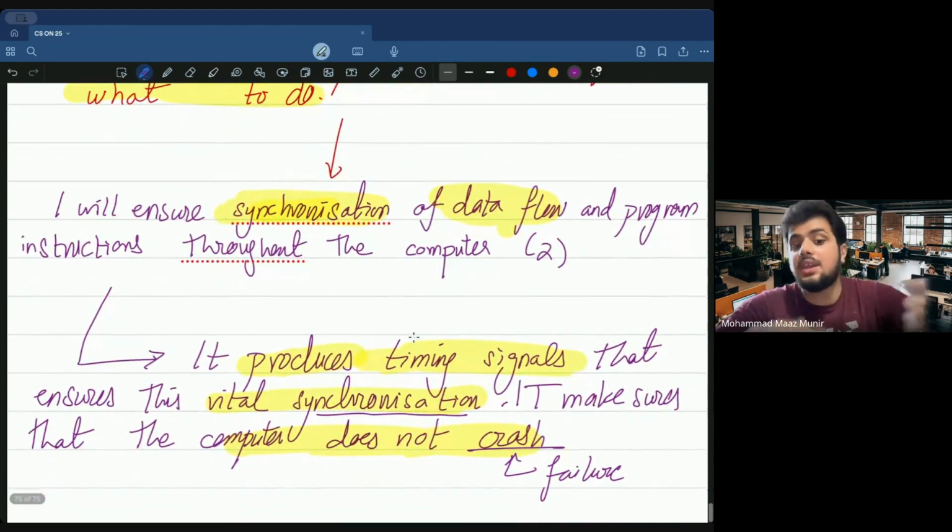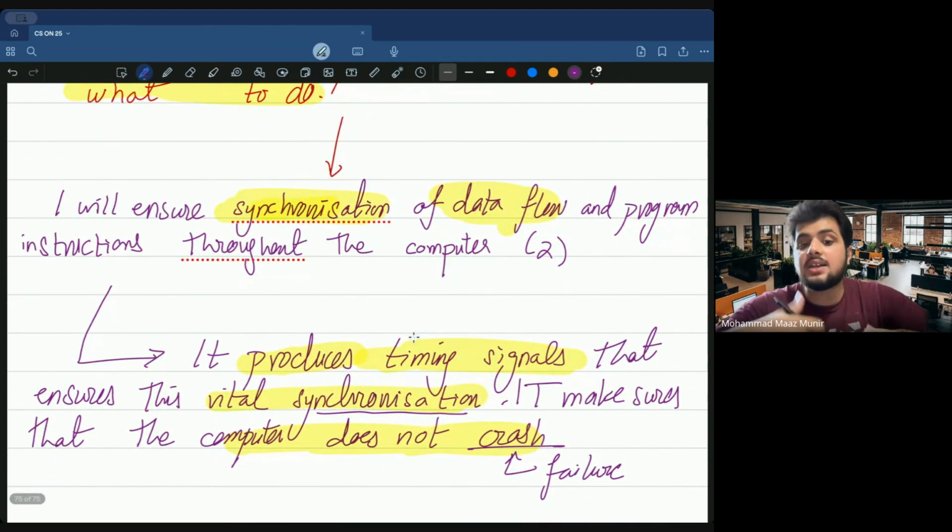And finally आप एक ये बात भी बता सकते हो if asked कि control unit produces timing signals that ensure that the synchronization as a whole takes place properly and so that there is no sort of data being crashed. क्योंकि आपने कंप्यूटर को क्रैश तो नहीं होने देना, राइट? This is very important.